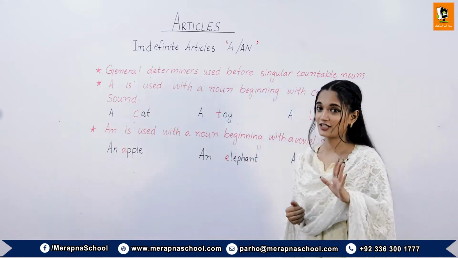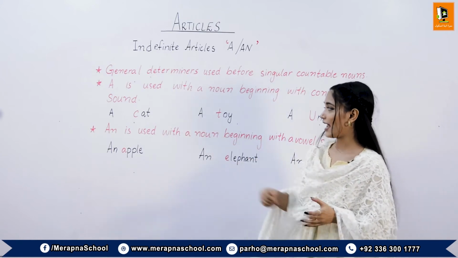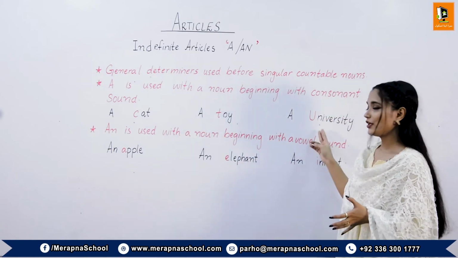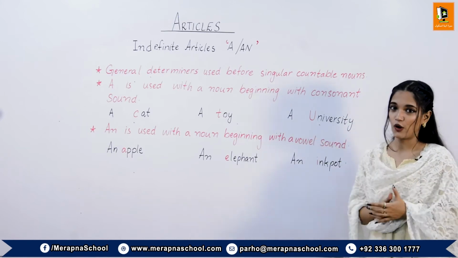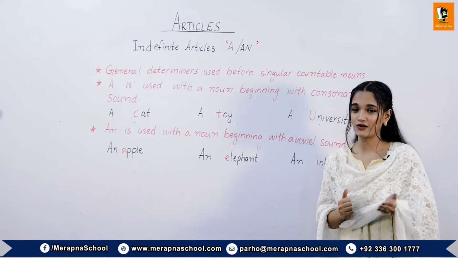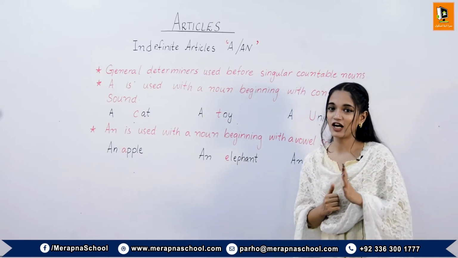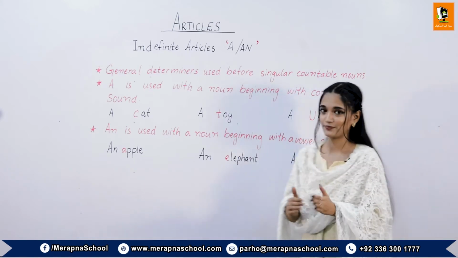Remember, not consonant, consonant sound. For example, a cat, a toy, a university. University starts with U, which is a vowel, but it sounds like Y. It sounds like a consonant, that's why we put a before university.